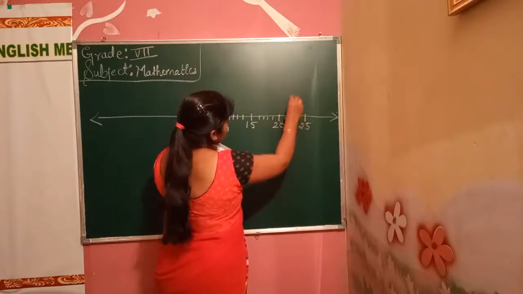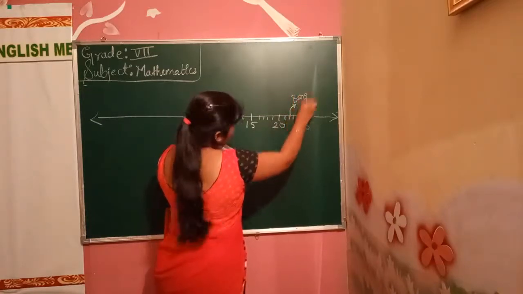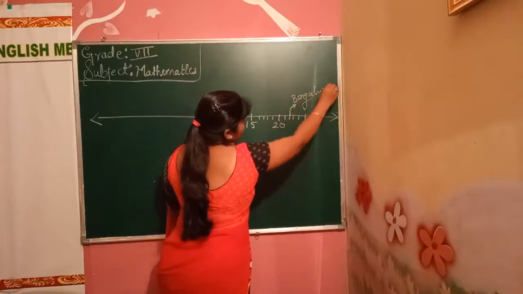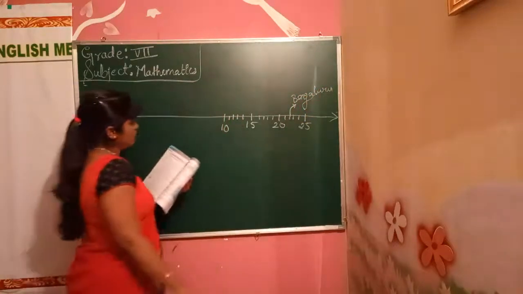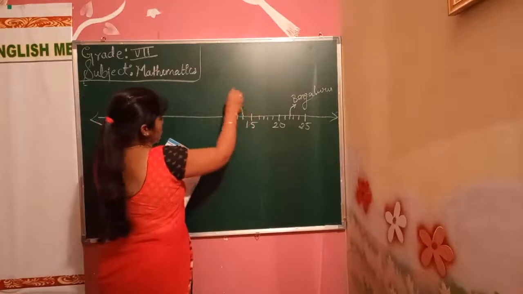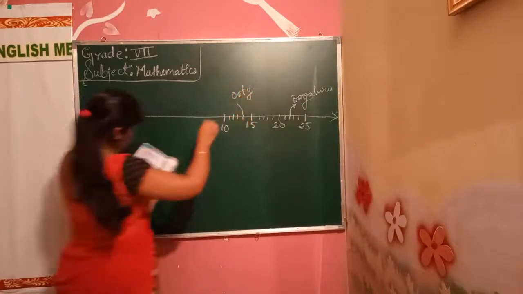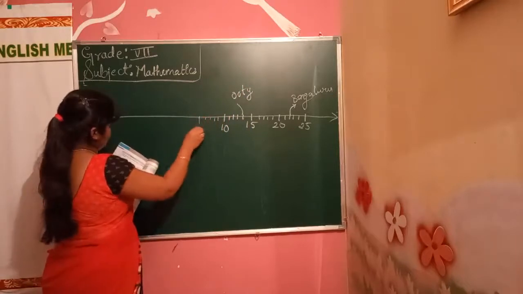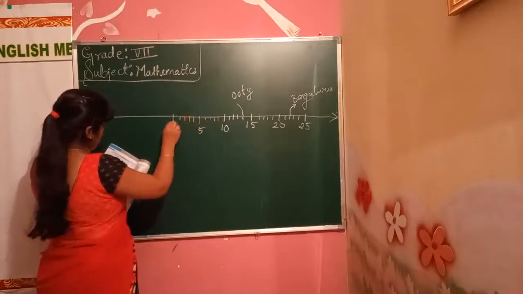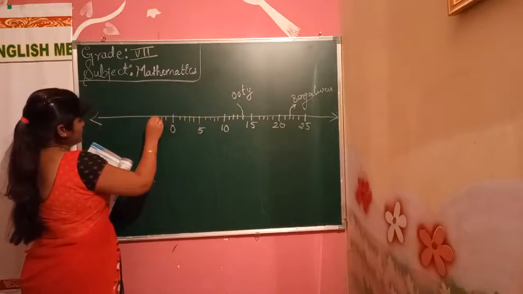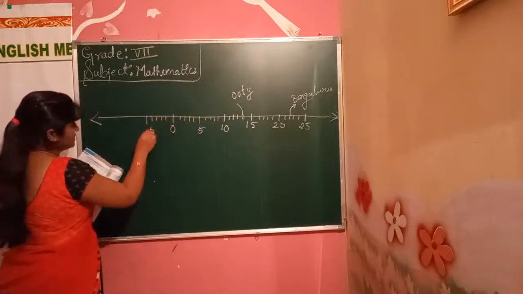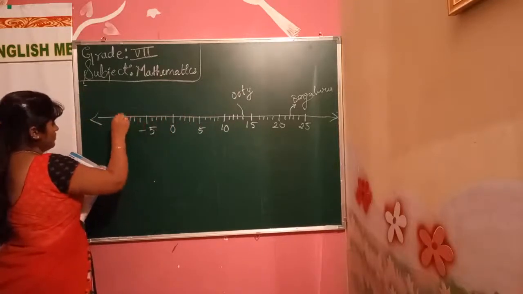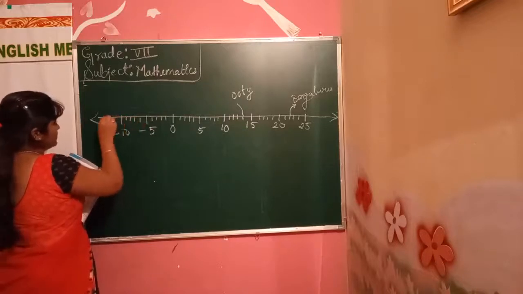Here Bangalore is there. And where is Ooty? Here Ooty. And next we will write this side. 1, 2, 3, 4, 5. 1, 2, 3, 4, 0. 1, 2, 3, 4, minus 5. 1, 2, 3, 4, minus 10, and it goes on.